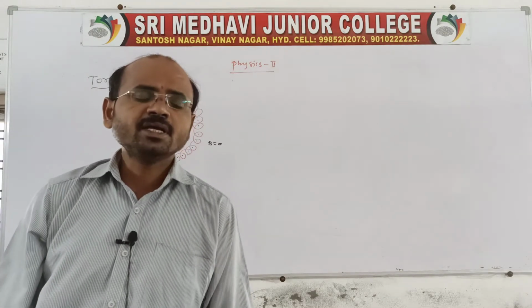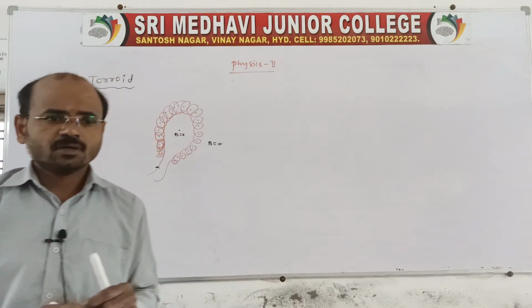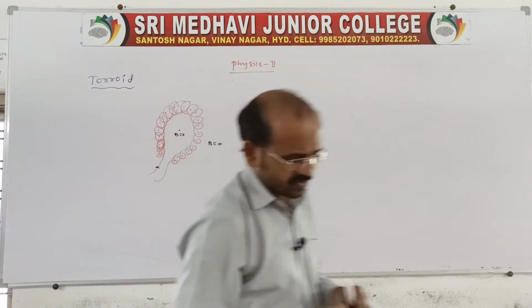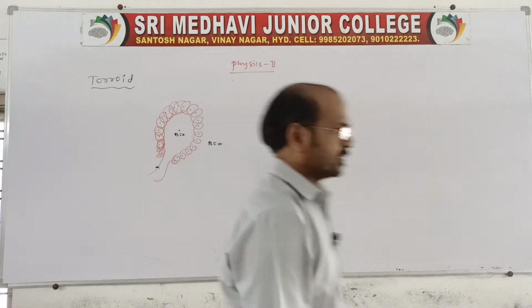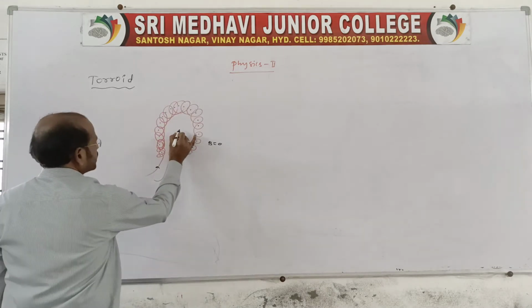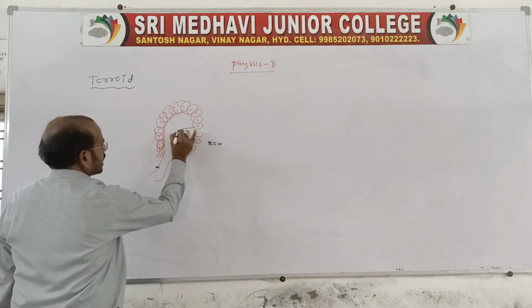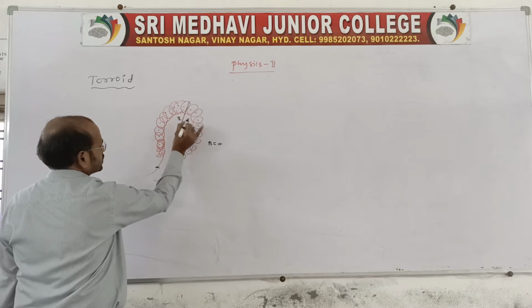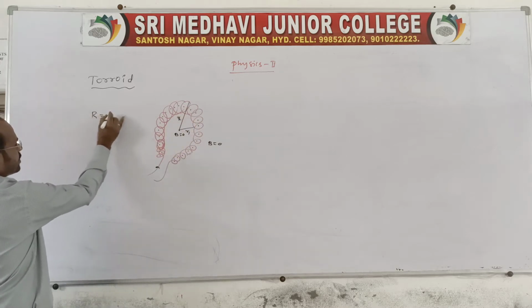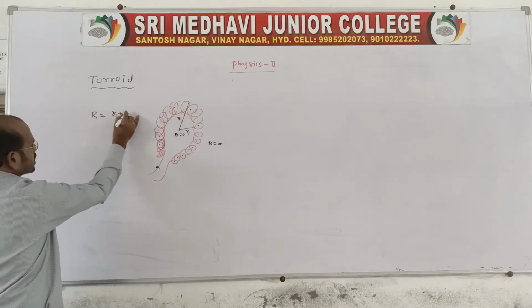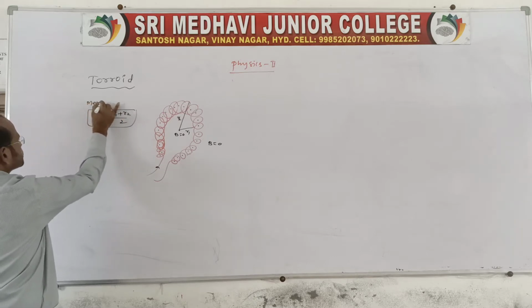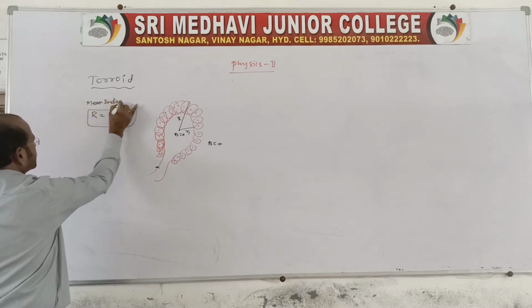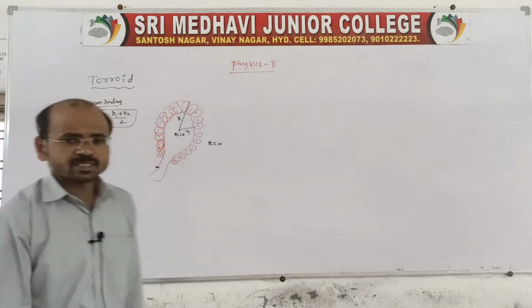A toroid is an endless solenoid, or a solenoid which is bent in the form of a circle. There will be a radius of the toroid, we can say r1, and till the end it is r2. The mean radius, we can say capital R, is equal to small r1 plus r2 by 2. We can call this the mean radius. Capital R is equal to r1 plus r2 by 2.